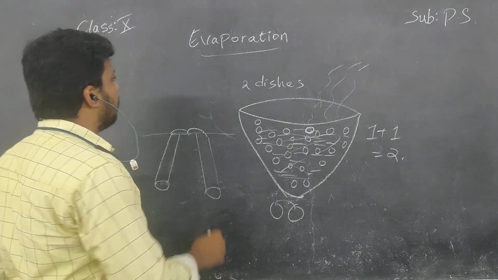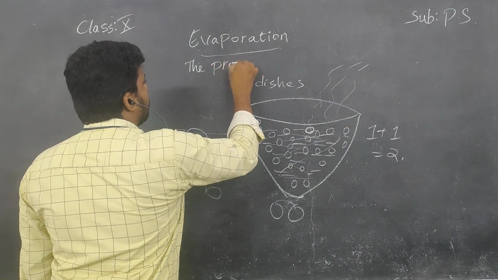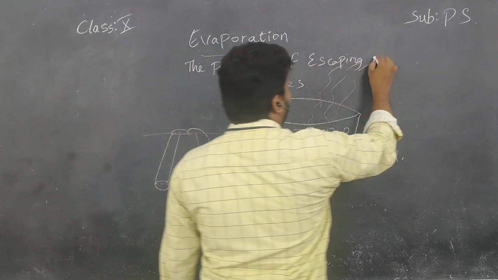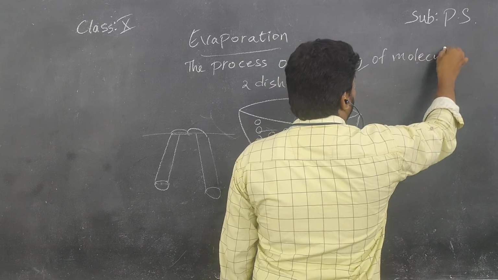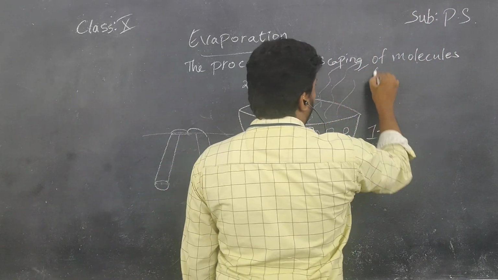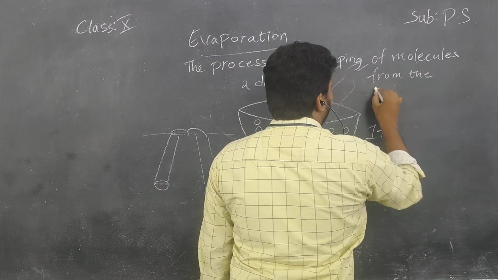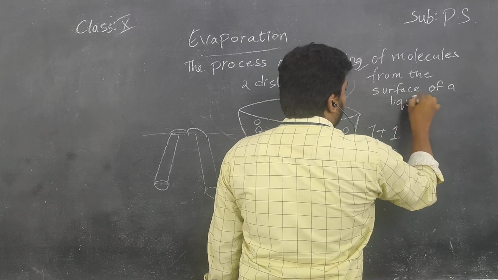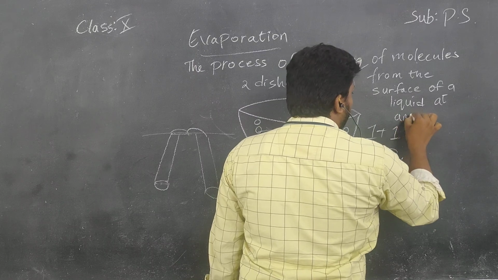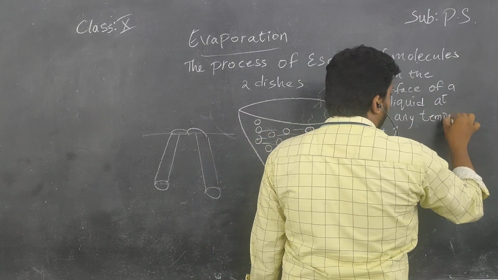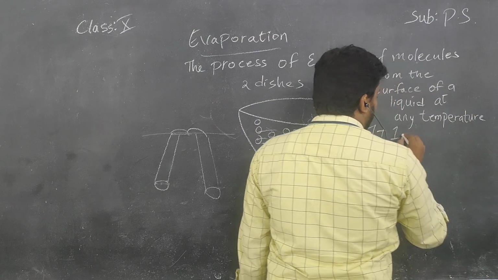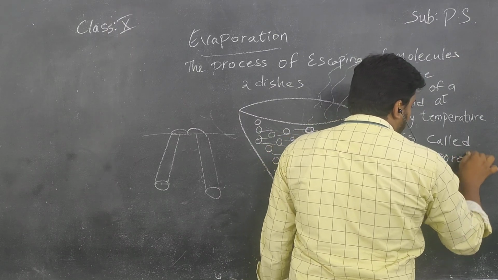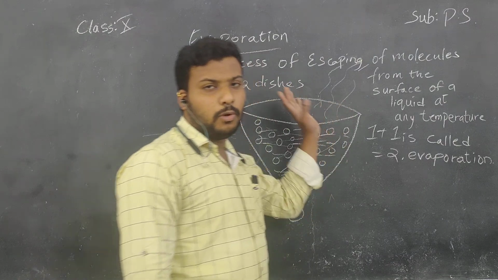So the definition for evaporation, children: the process of escaping of molecules from the surface of a liquid at any temperature, children, is called evaporation. Understand, children? At any temperature, evaporation goes on.